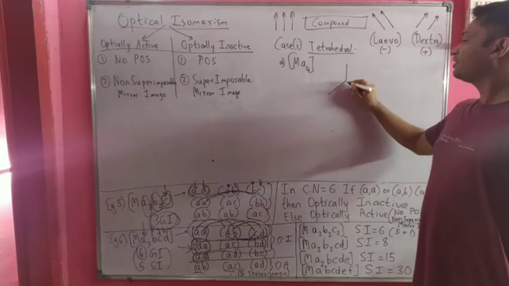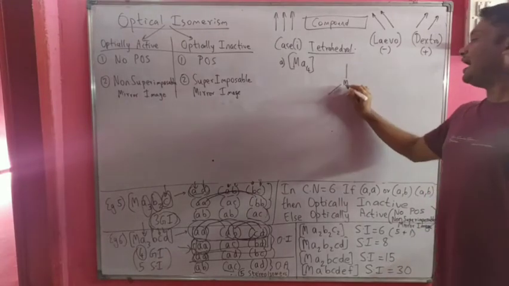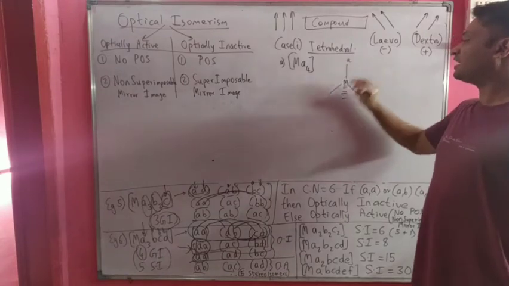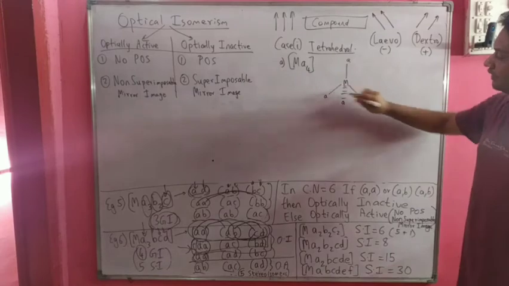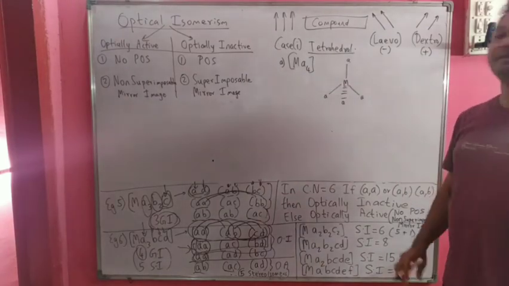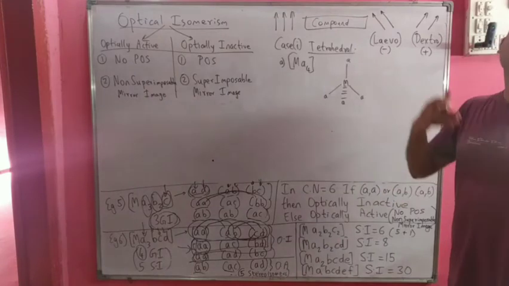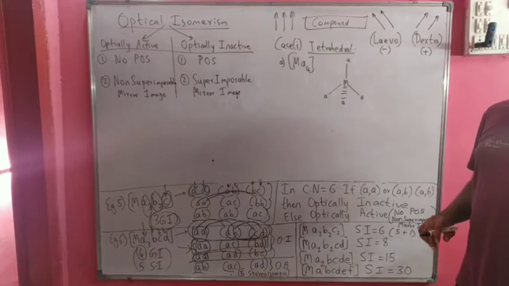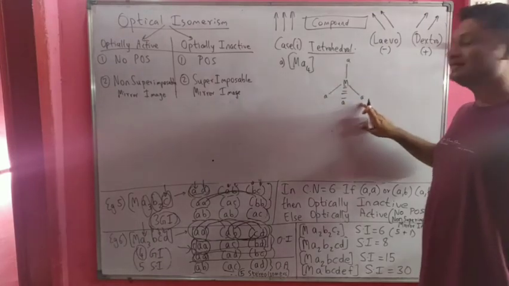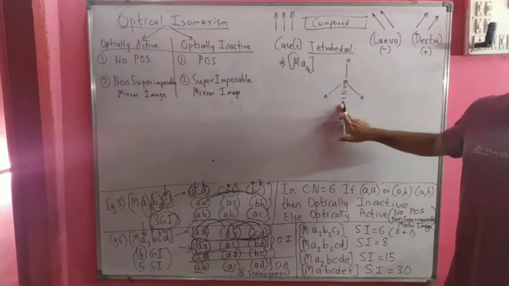We will have metal at the center and 4 monodentate ligands as shown in this diagram. So 3 monodentate ligands are coming out of the plane. One monodentate ligand is in tetrahedral position, behind the plane of the board. So 3 ligands are coming out of the board. 1 ligand is going into the board.